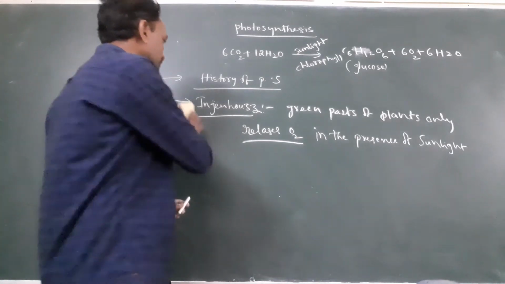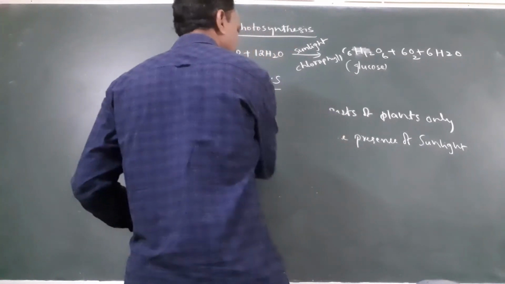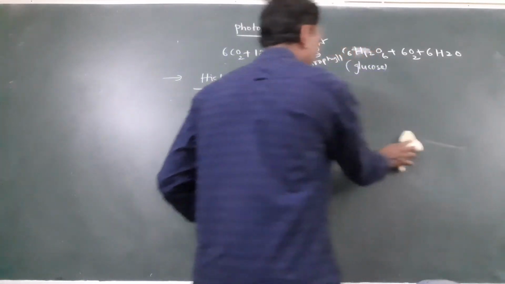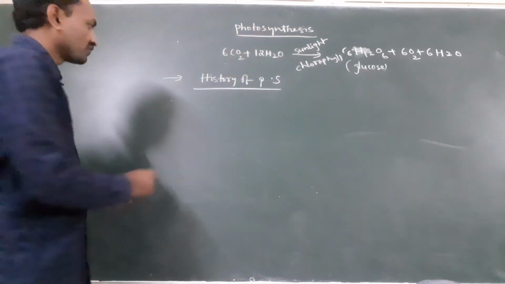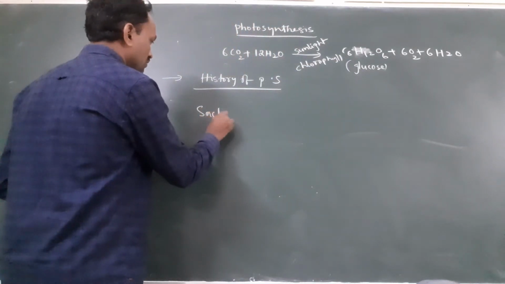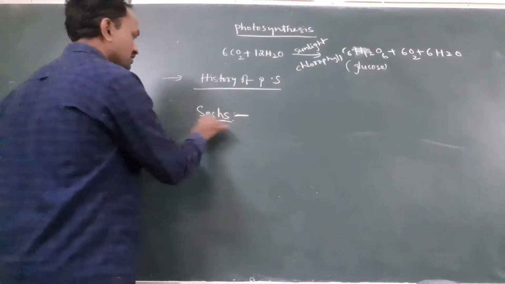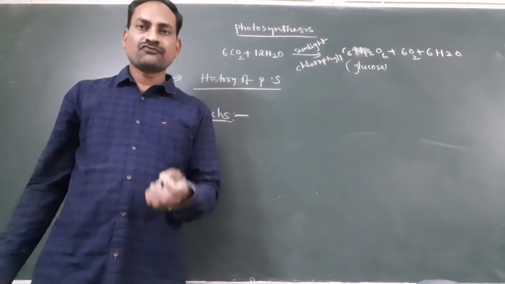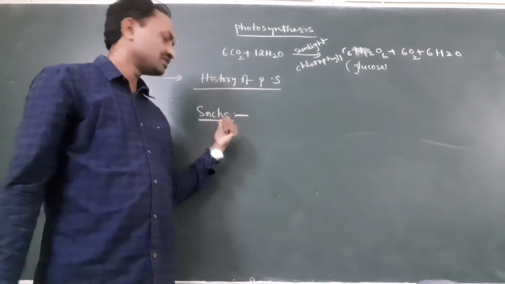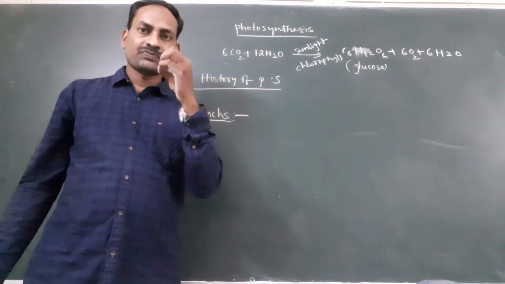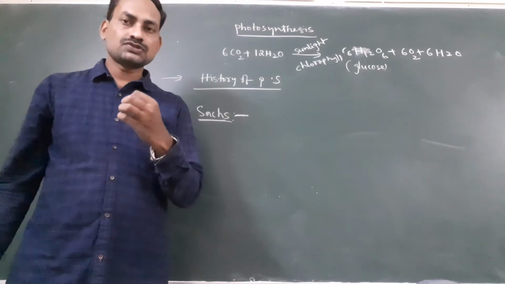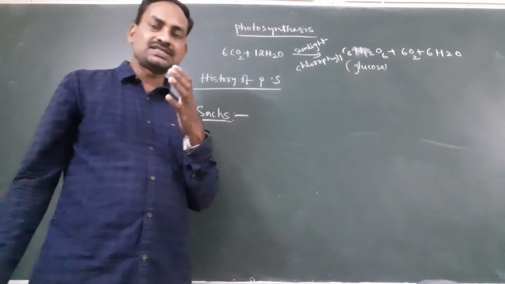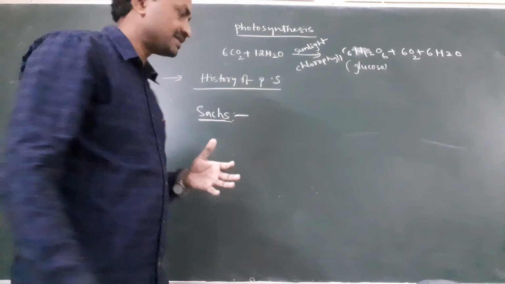Next, the third scientist, Sachs. He first discovered that sugar, glucose, is synthesized by the plant.